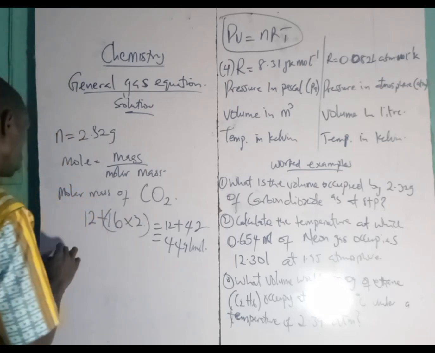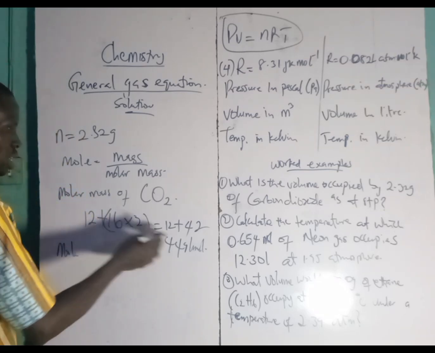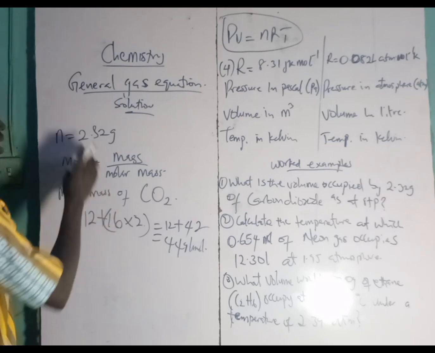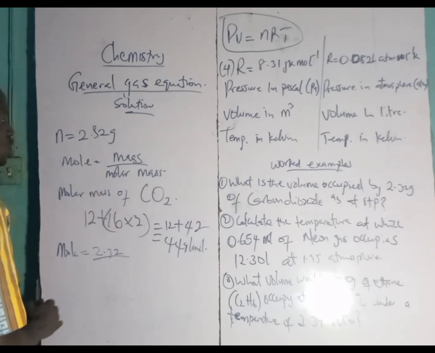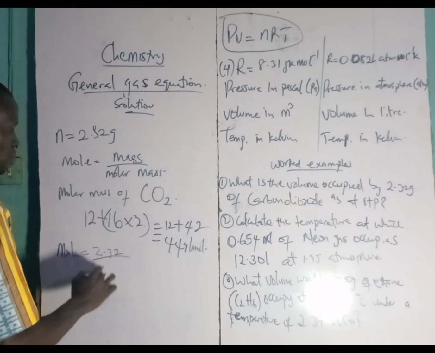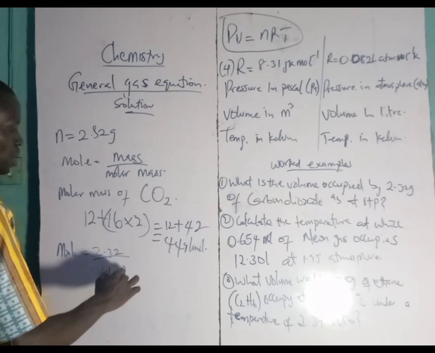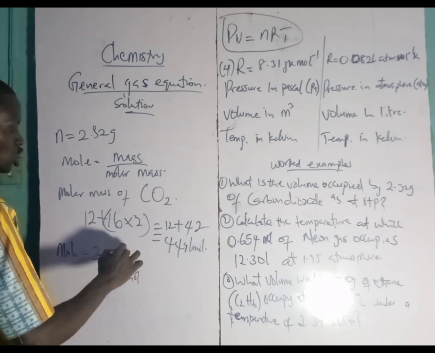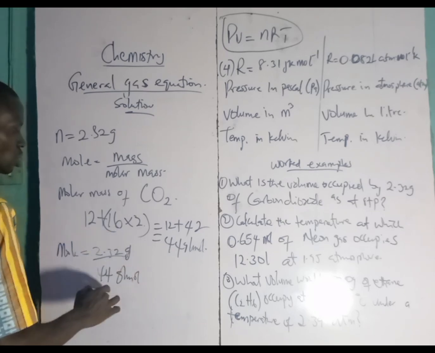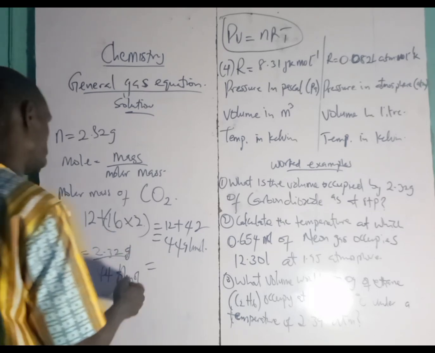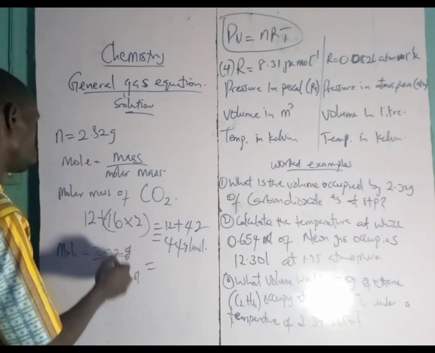Let's come back and put in the mole now. The mass that we are given is 2.32, divided by 44 gram per mole. This is mole, and this gram. So this gram will cancel this gram, then the per mole goes up.